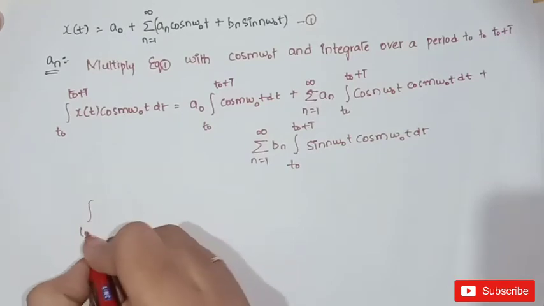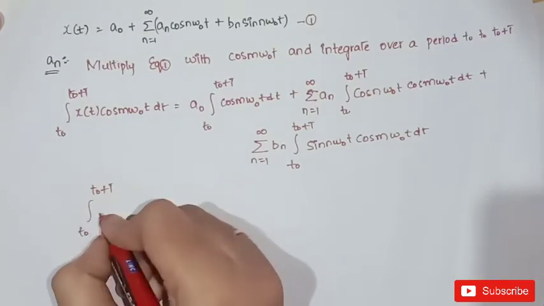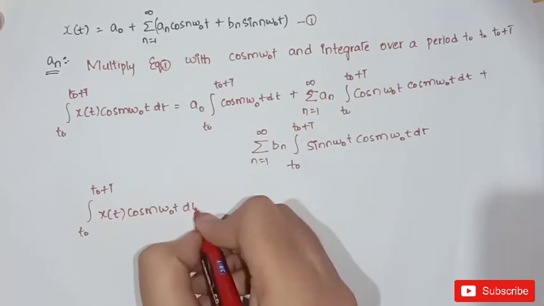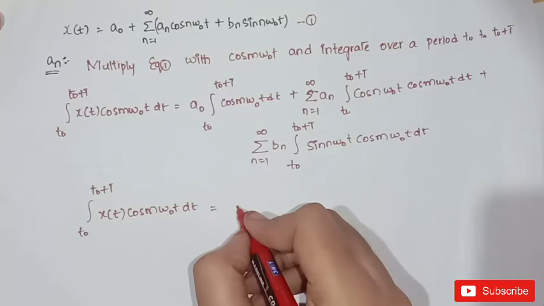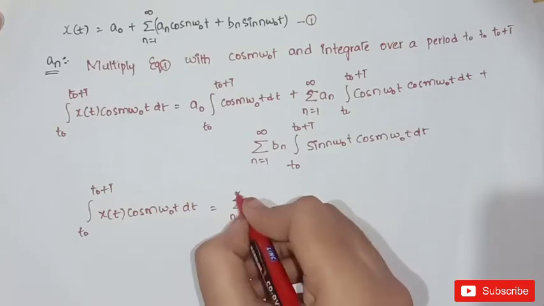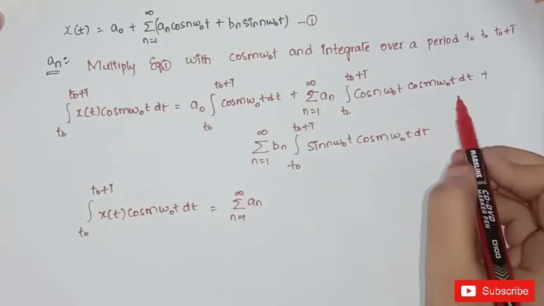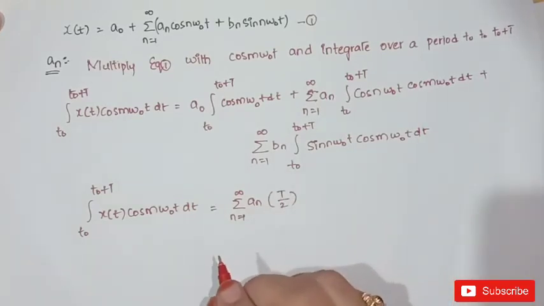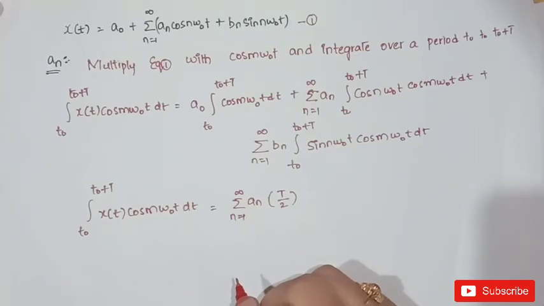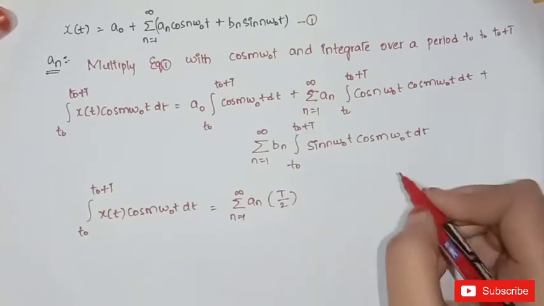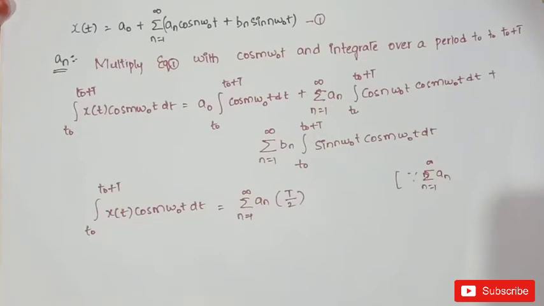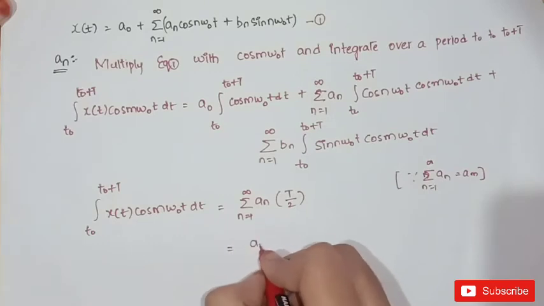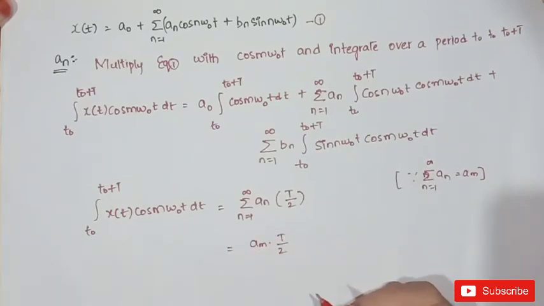Therefore, integral t naught to t naught plus t x of t cos m omega naught t dt is equal to sigma n is equal to 1 to infinity an, and this value is equal to t by 2 if m is equal to n. Let us consider sigma n is equal to 1 to infinity an is equal to am. Therefore, it is equal to am into t by 2.